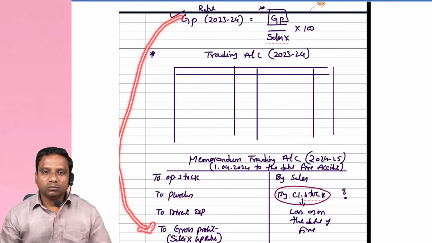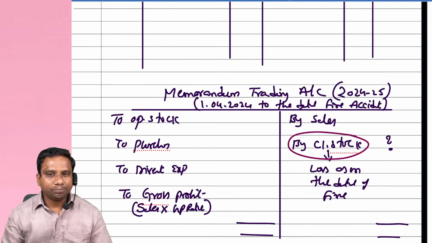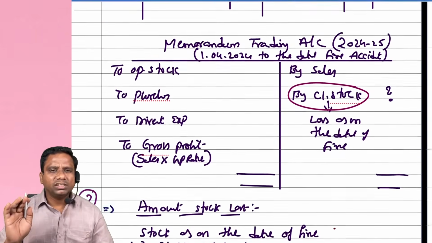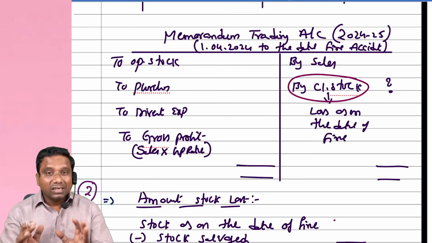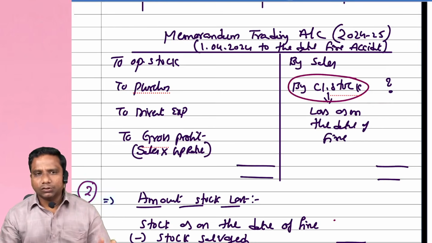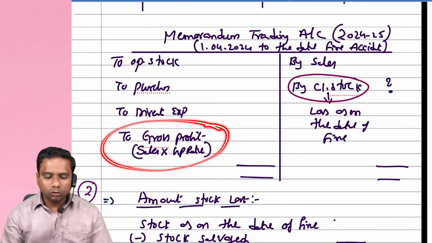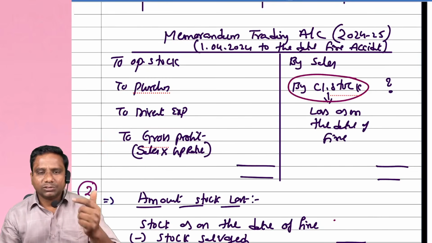Is this logic clear? I repeat, observe. First, we prepare the memorandum trading account for 24-25. Opening stock we write, purchases we write, direct expenses we write, sales we write. But the balancing figure in the memorandum trading account is nothing but the loss of stock, that is closing stock. To know this, we should know gross profit first. Gross profit is calculated generally as a percentage of sales.